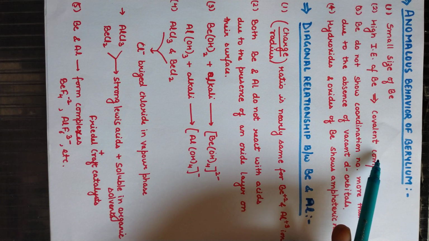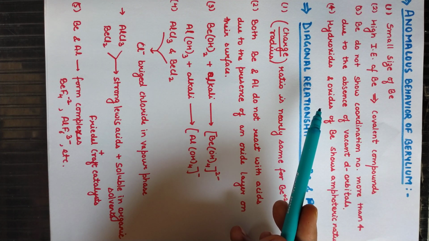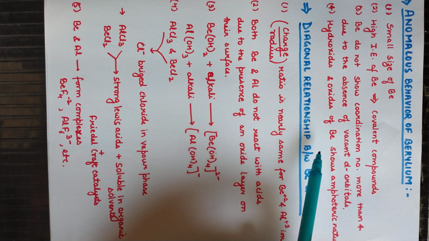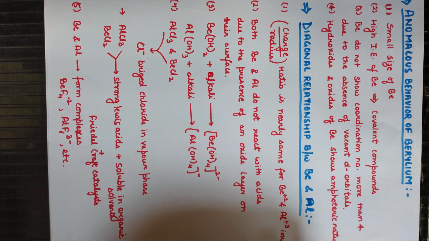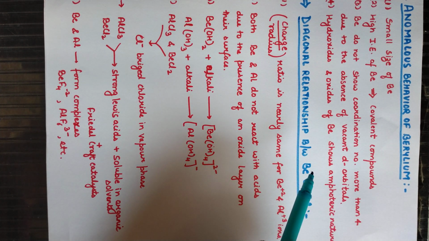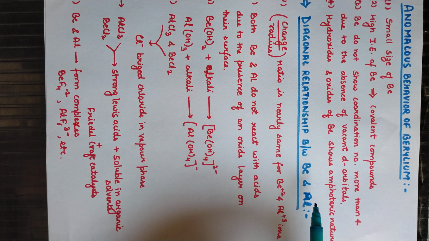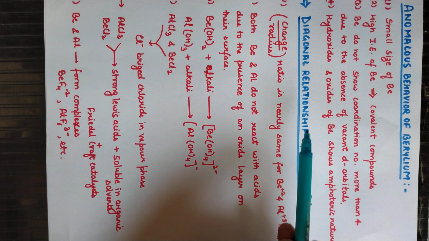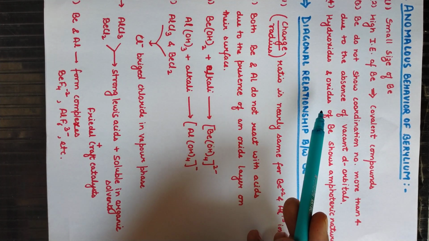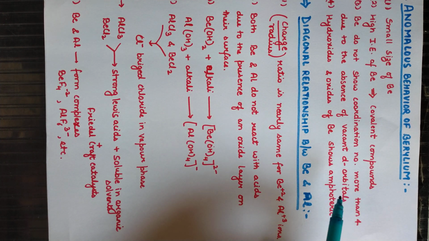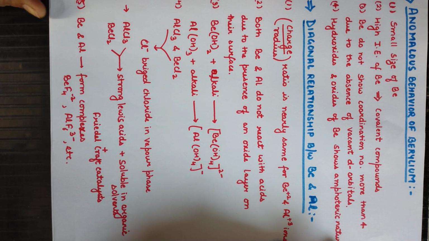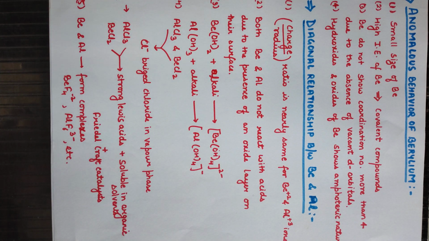Next, students, the hydroxide and oxide of beryllium also show amphoteric nature. Amphoteric nature means the hydroxide acts as a base in the presence of an acid, and acts as an acid in the presence of a base. So they show both acidic as well as basic nature. That's why the hydroxide and oxide are amphoteric, but the other alkaline earth metals generally do not show amphoteric nature.